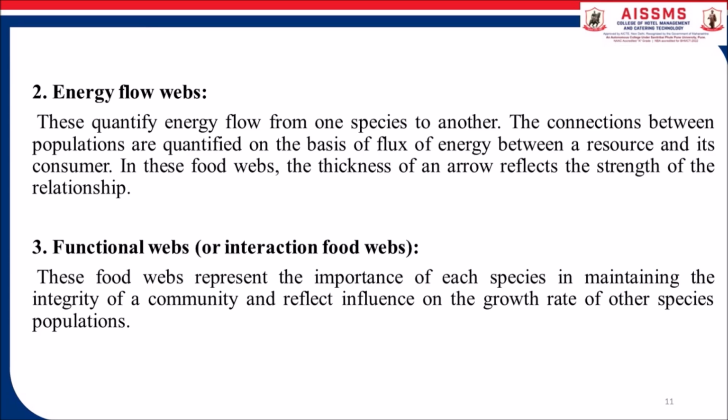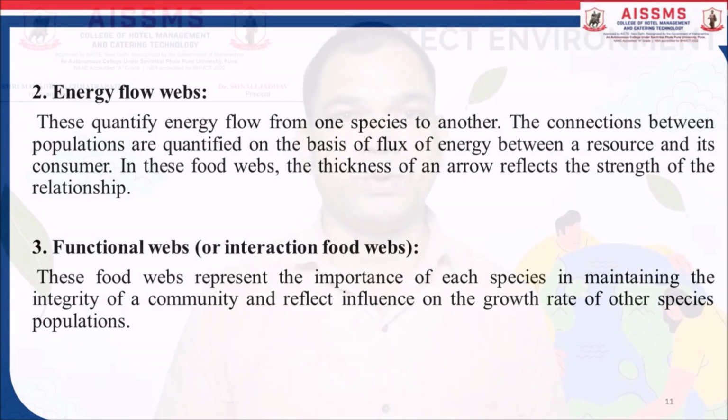In these food webs, the thickness of an arrow reflects the strength of the relationship. Third, functional food webs. These food webs represent the importance of each species in maintaining the integrity of the community and reflect influences on the growth rate of the other species populations.